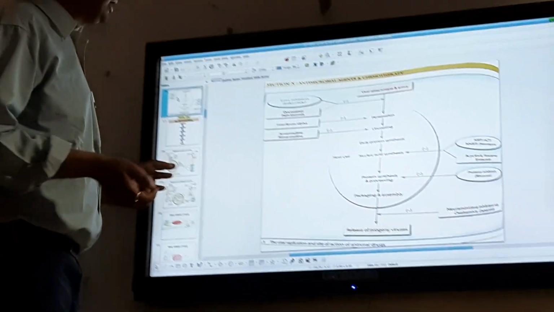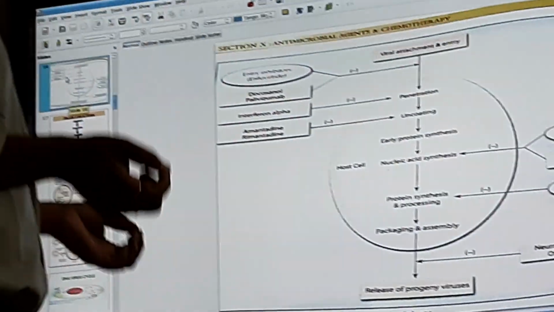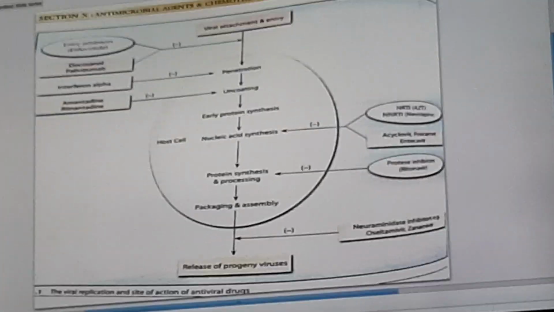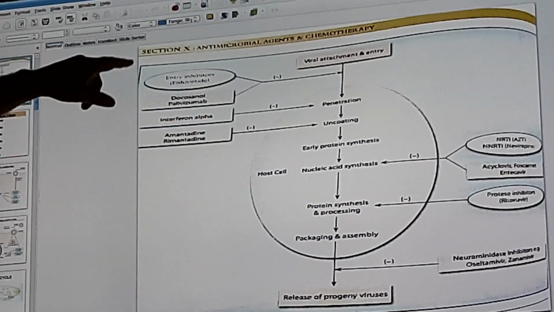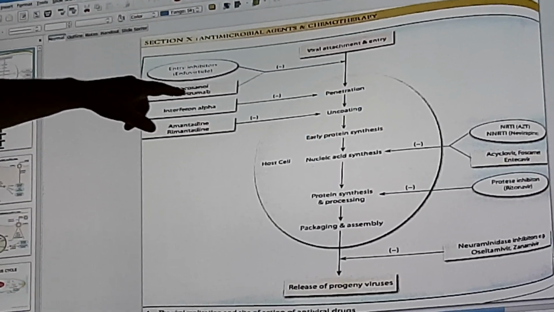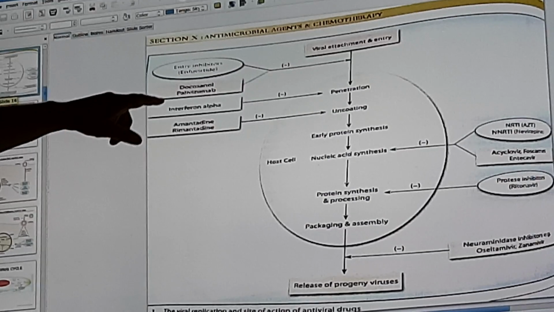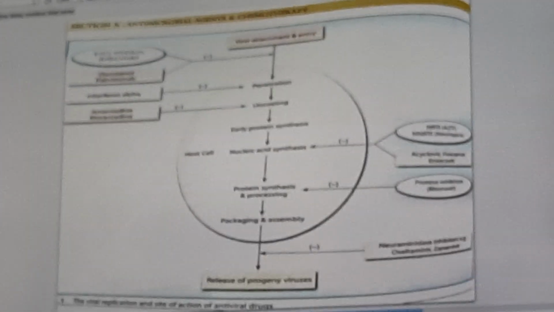Cycle one, one should know it is attachment, then penetration, uncoating, early protein synthesis. Now you can see, attachment and penetration are inhibited by entry inhibitors, then palivizumab, then penetration is inhibited by interferon alpha, uncoating, amantadine and rimantadine in case of influenza.